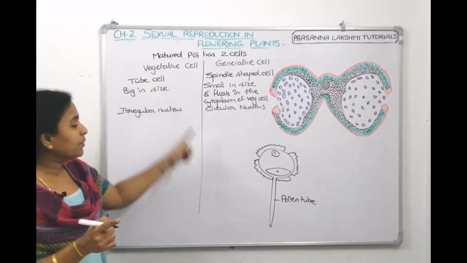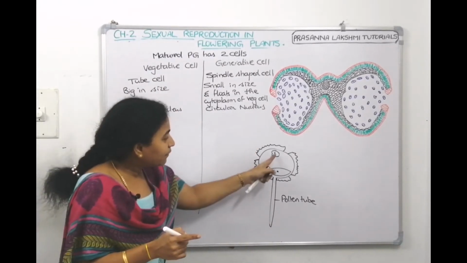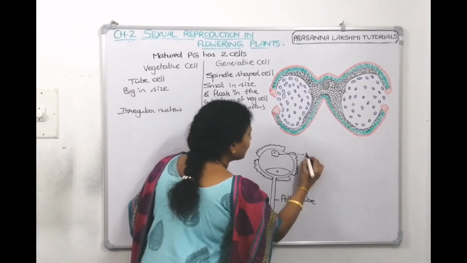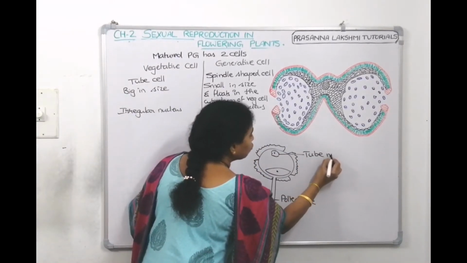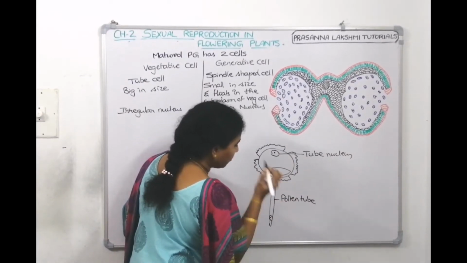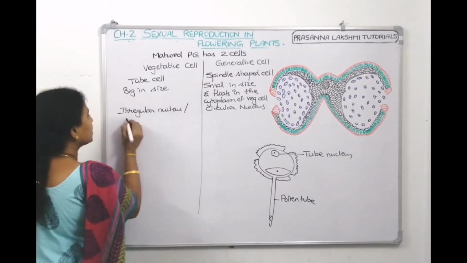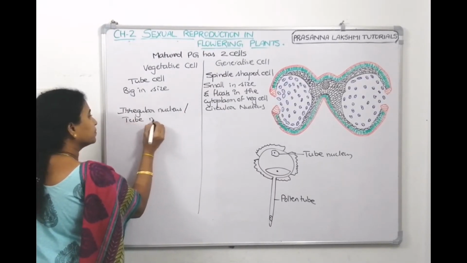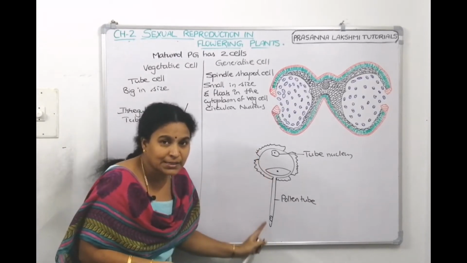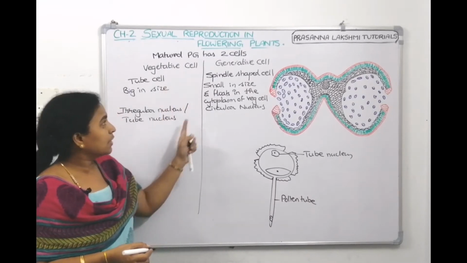Why is it called tube cell? Because it is making the pollen tube. Since it is making the pollen tube, it will send its nucleus also inside. This irregular nucleus we can call the tube nucleus. The tube nucleus is the first structure which descends down into the pollen tube. Understood? This is about the vegetative cell.